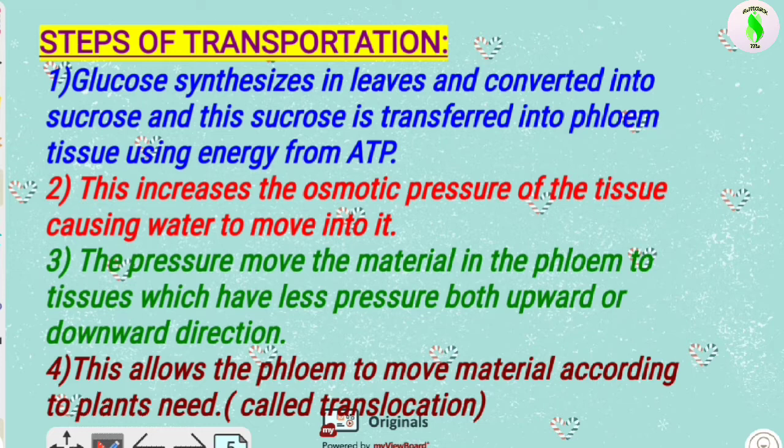And the fourth step tells you this allows the phloem to move material. In this way the phloem transports material, because of high pressure it goes into the low pressure area. So this allows the phloem to move material according to the plant's needs, where the plant requires material for transportation. For this reason translocation works, and the phloem transports things, whether water or minerals.